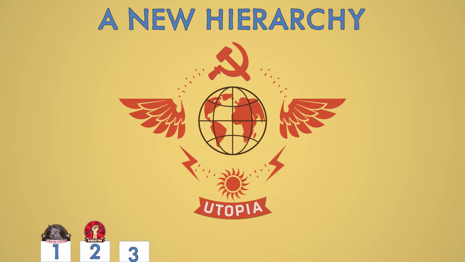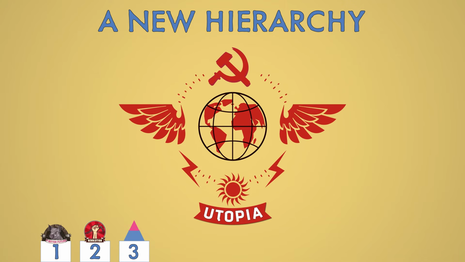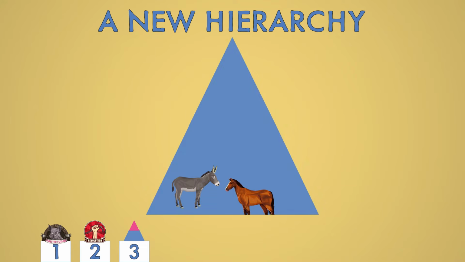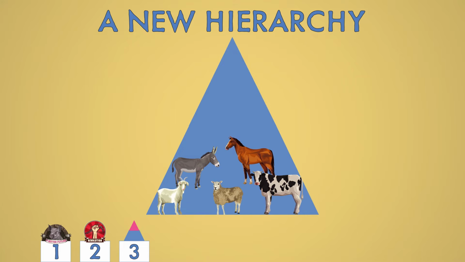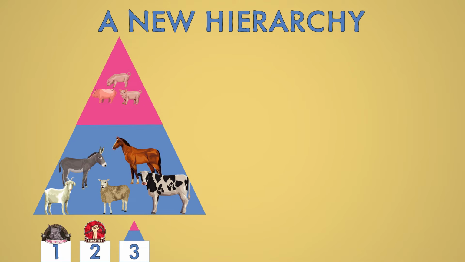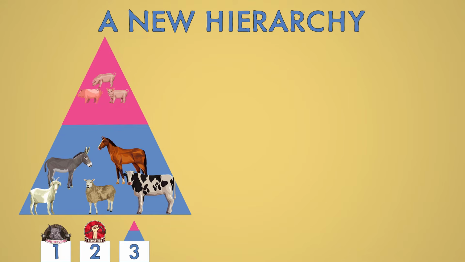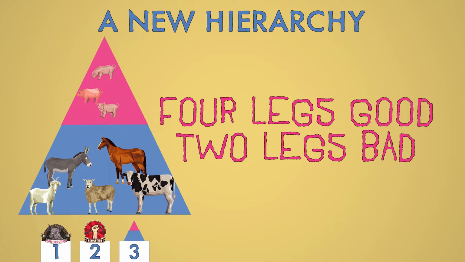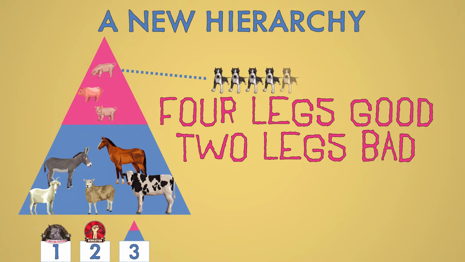In Chapter 3, the animals are blissfully happy, but what they don't realise is that a new hierarchy is developing. They have public meetings and they have a vote, but only the pigs put forward the ideas to be voted on. Most of the animals can't read, so the 7 commandments are reduced to a single slogan: 4 legs good, 2 legs bad. And we note already that Napoleon and Snowball never agree, and that Napoleon takes away 9 puppies, supposedly for their education.